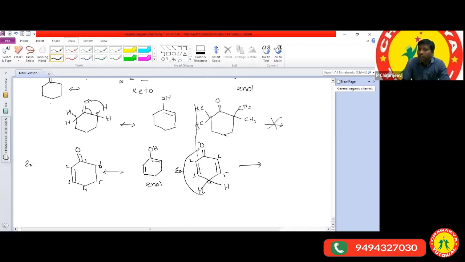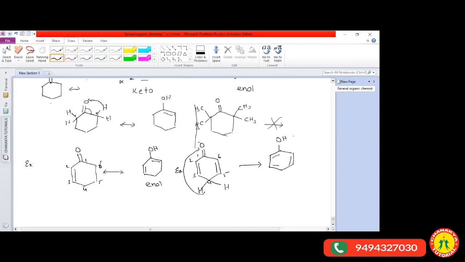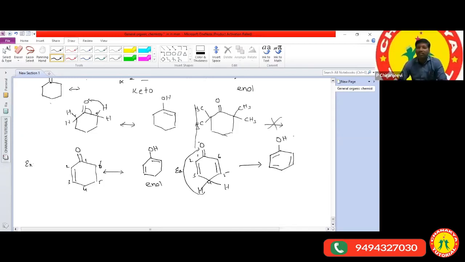So this hydrogen migrates to oxygen. If this hydrogen migrates to oxygen, double bond adjustment will happen. Rearrangement will happen. By rearrangement, finally the product formed is phenol. Sir, is this also because of resonance? Yes, because of resonance only, Samhita.